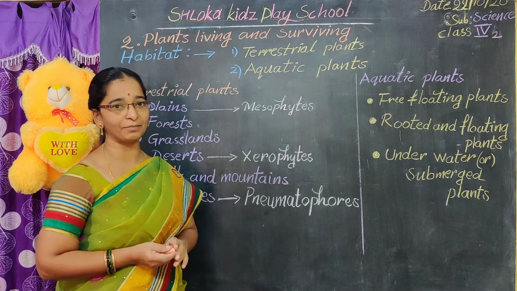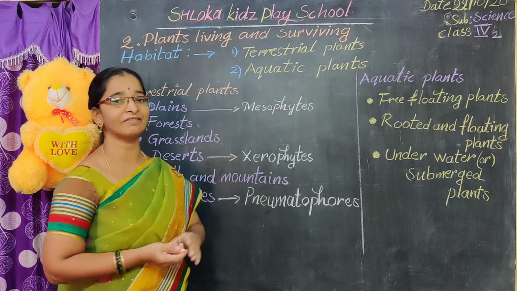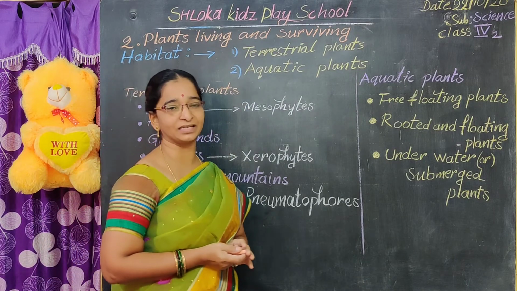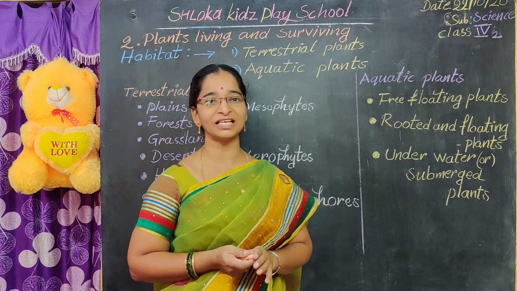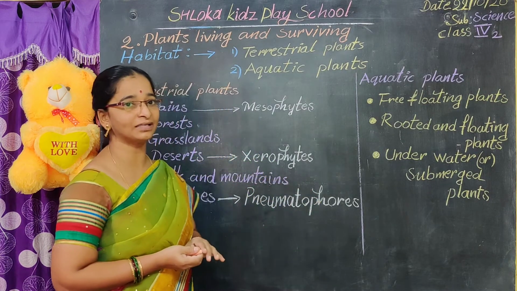So half of the lesson we have completed, but once again I will revise. Plants living and surviving. How do these plants live and survive? According to their habitat. Habitat means what? Habitat is a place where an organism actually lives.